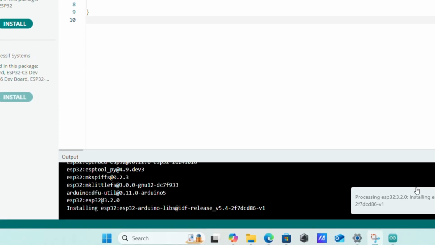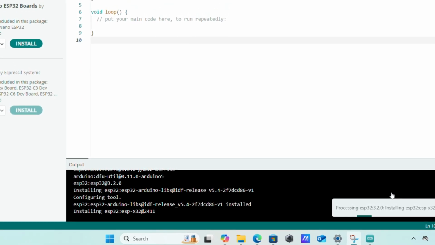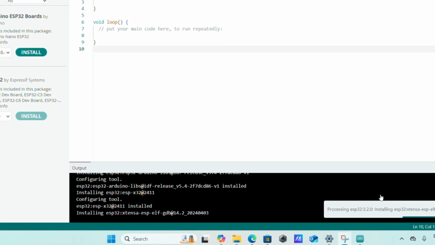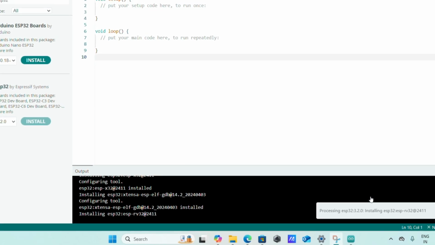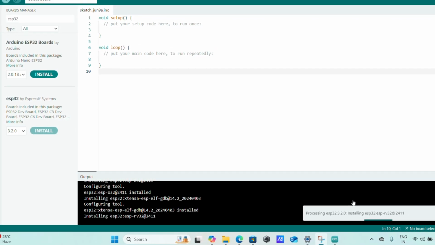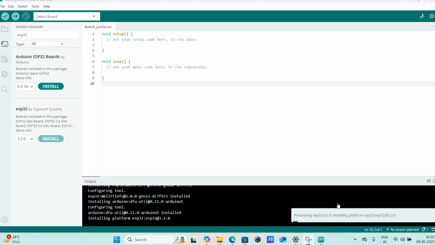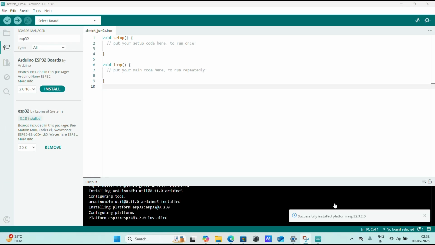It needs up to 20 minutes for downloading and installing the ESP32 packages. Make sure you have a good internet connection for downloading the packages. Now we have successfully installed the packages.